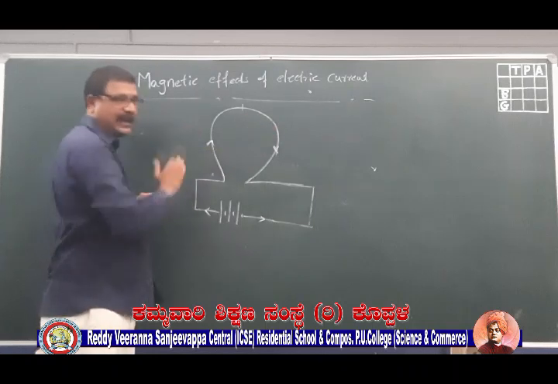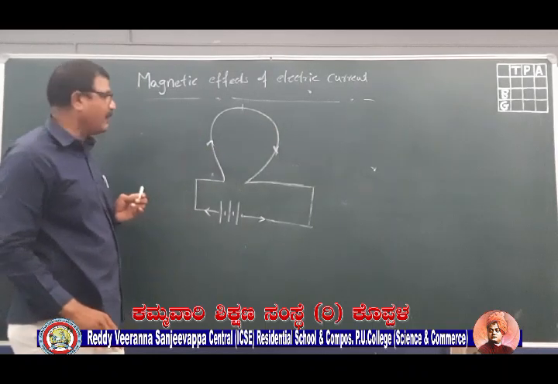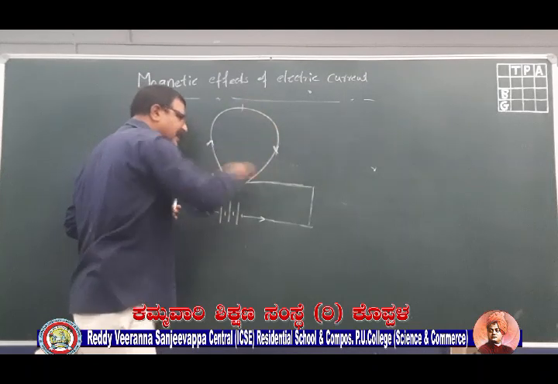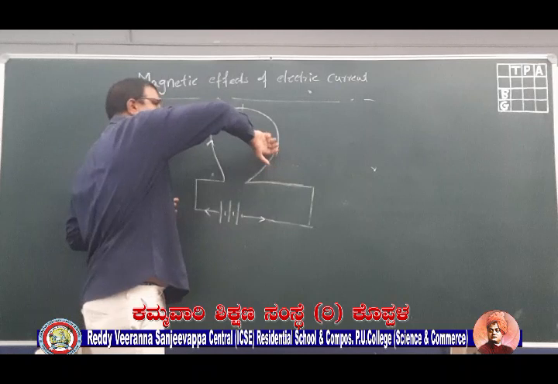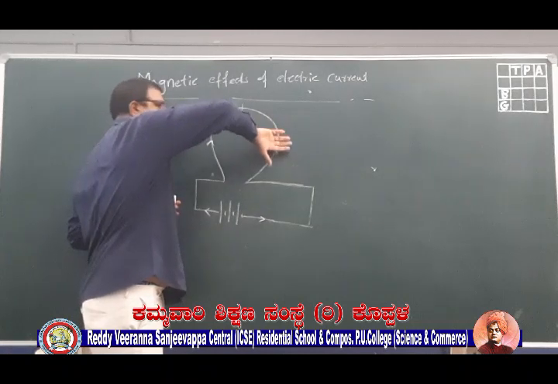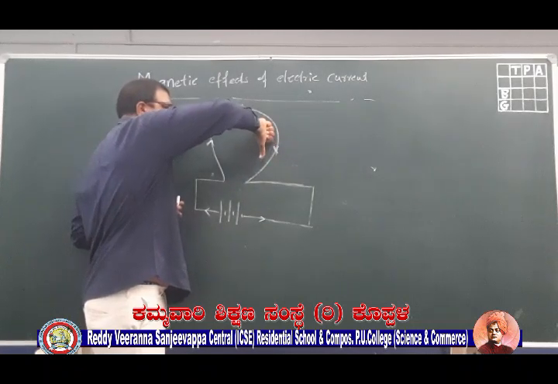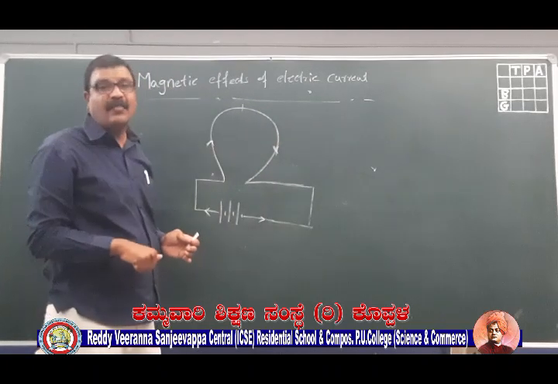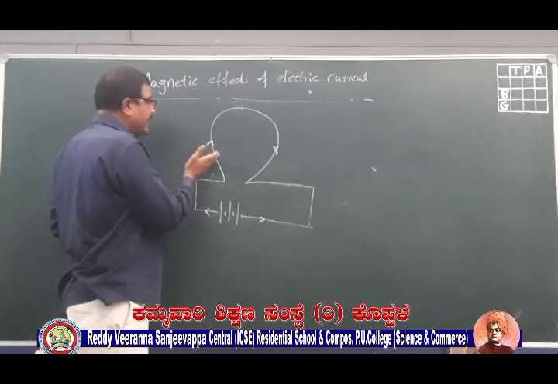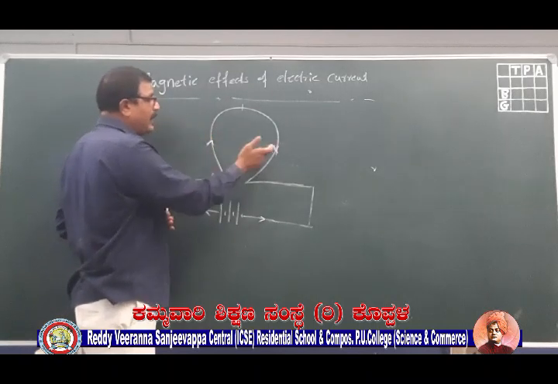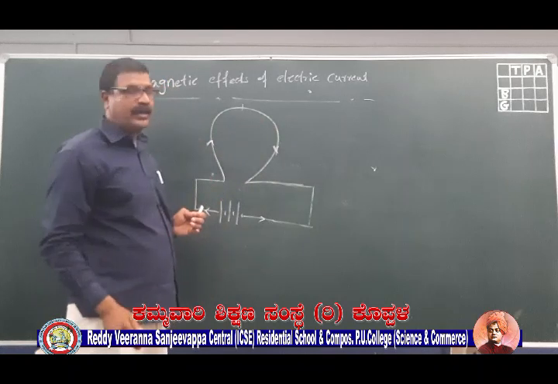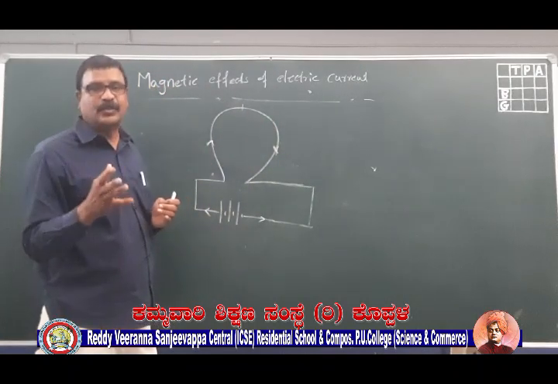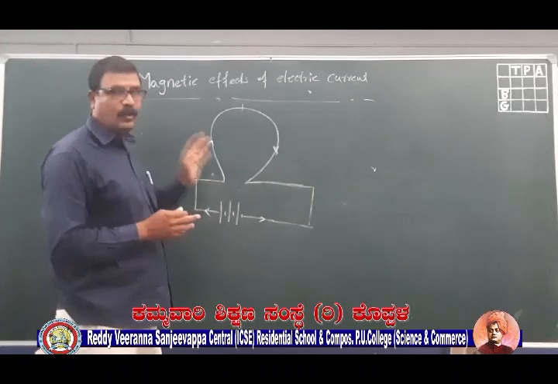Now let me come to the other half here. If the direction of current is in the downward direction, I will apply the right hand thumb rule pointing my thumb in the downward direction. Then my folded fingers will give me the direction of magnetic field. So what you can see here is that this will act as one pole while this will act as another pole. If this is acting as north pole, then this will act as south pole. These are the things you should know for a circular loop.